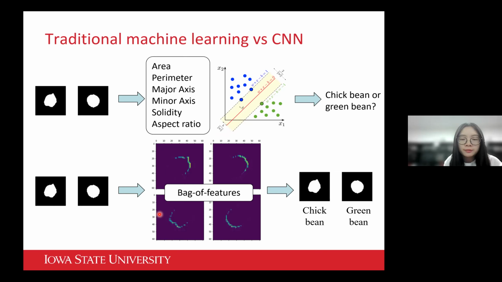But for a CNN model, if you look at the intermediate results here generated by a CNN model, you can find it detects some local features. For example, the curvature here is very different from that of the green bean. So this local feature can make the chickpea distinguishable from the green bean, because the green bean has a very round shape. It doesn't have this kind of beak-like shape.